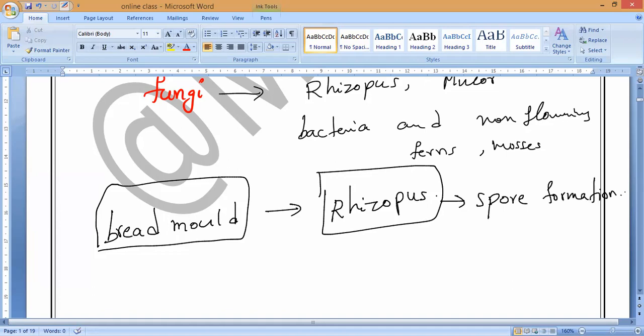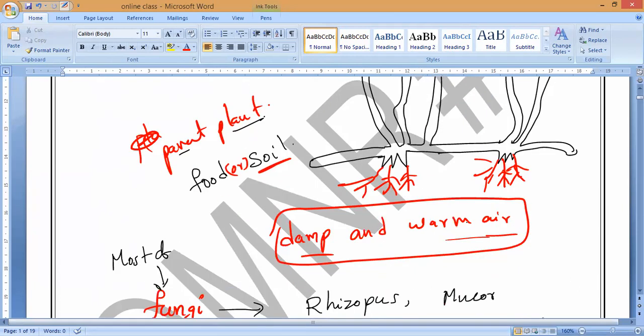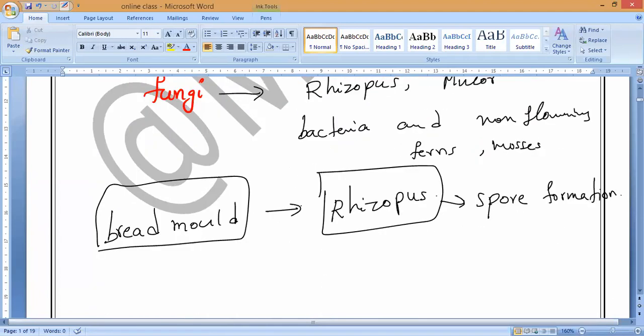Once conditions are favorable, from the parent sporangium the spores will start coming out. Once the spore case bursts, they will come out and settle. They are always present in our air, in our surroundings. When they find food, like bread you kept outside and forgot, or some other food like pickles, they will settle down there, start germinating and grow into a new plant. That is what happens. That is what we call spoiled bread or bread mold.